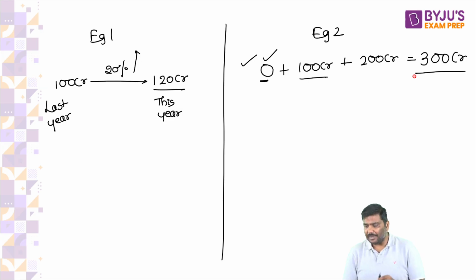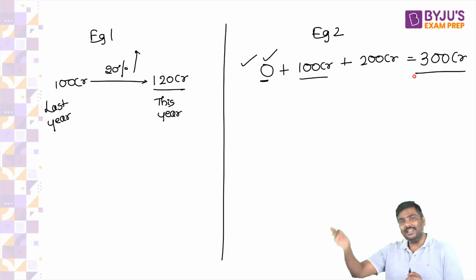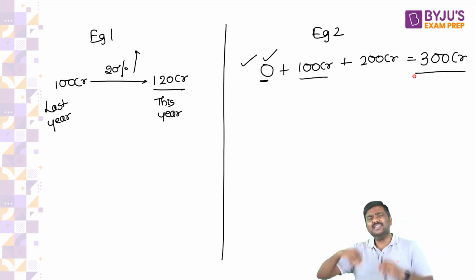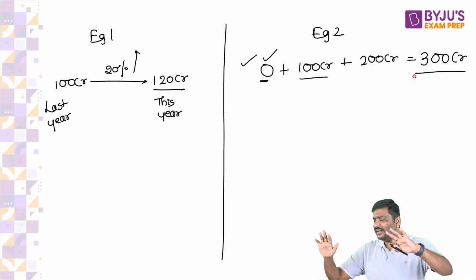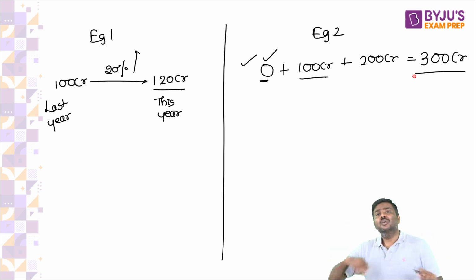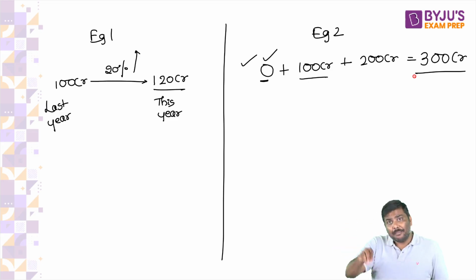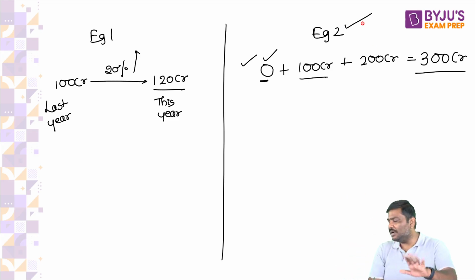I'll repeat the statement. Tell me correct or not. Observe and tell me. In example 2, the allocation done in this year is independent of allocations done in the past. That is, whatever allocation was done in the past, it is ignored. We are not considering that today. And today, based on the requirement, we are allocating the funds in example 2.